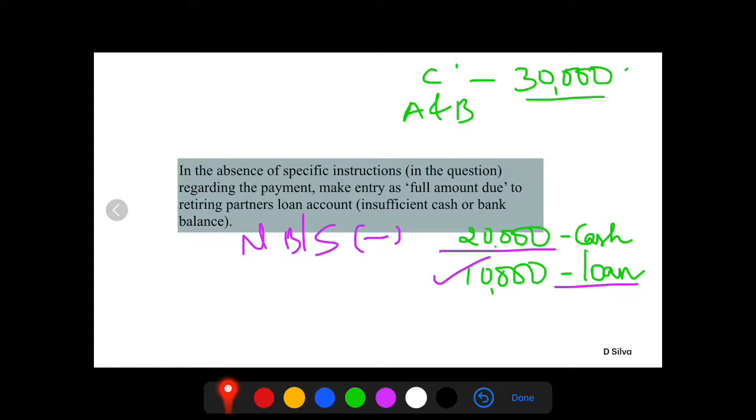Now, in the absence of any specific instructions regarding the payment, make entry as full amount due to retiring partner's loan account. This is nothing but, in the question they have not given any instruction whether it is paid in the form of cash or loan. Then treat the entire amount as partner's loan account and show this in the new balance sheet on the liabilities side. Thank you.